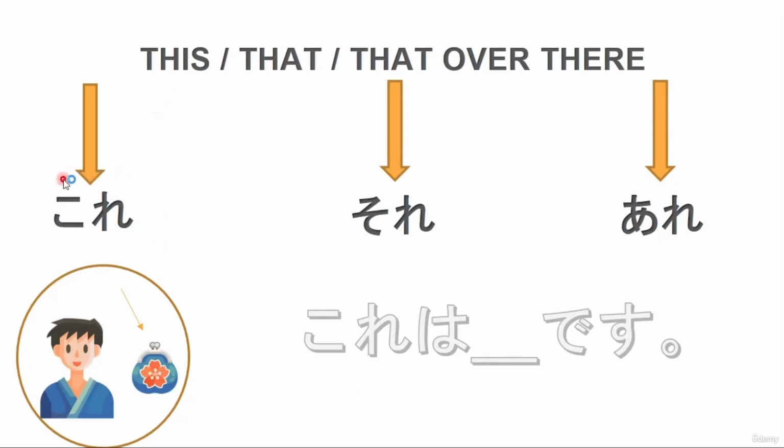So now, let's start off with kore. We use this word when we are talking about an object that is next to the speaker. Let's imagine you are the speaker or I am the speaker, and this wallet is next to me. So I would say kore, this. And if I want to say this is a wallet, I would say kore wa saifu desu. But I couldn't use it as "this wallet". Okay, keep it in mind.